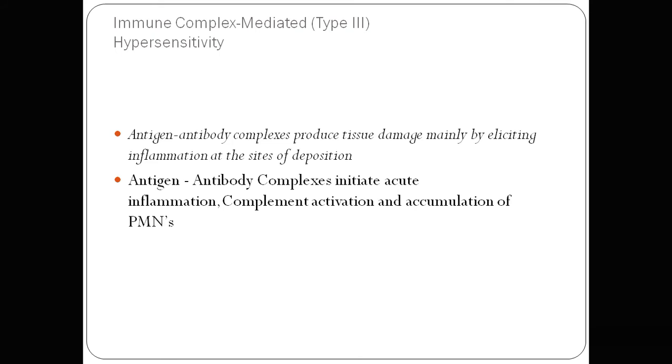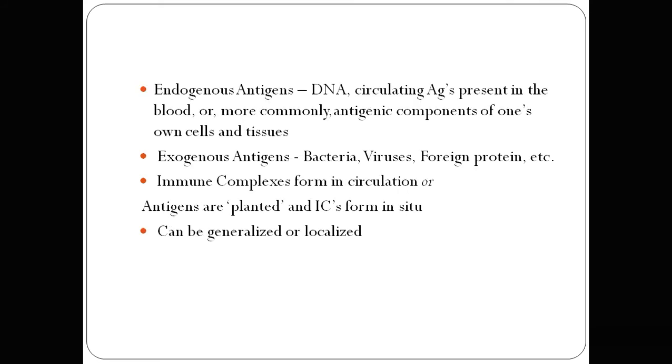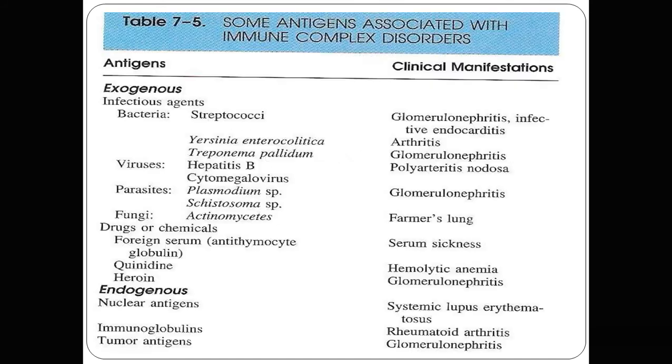So the antigen antibody complex initiates acute inflammation, complement activation and accumulation of neutrophils. This antigen may be an endogenous antigen or sometimes an exogenous antigen. Endogenous antigens are DNA, circulating antigens present in the blood, or more commonly antigenic components of one's own cells and tissue. Exogenous antigens are bacteria, viruses and some foreign proteins. Immune complexes form in circulation, or antigens are planted and complexes form in situ. It can be generalized or localized.